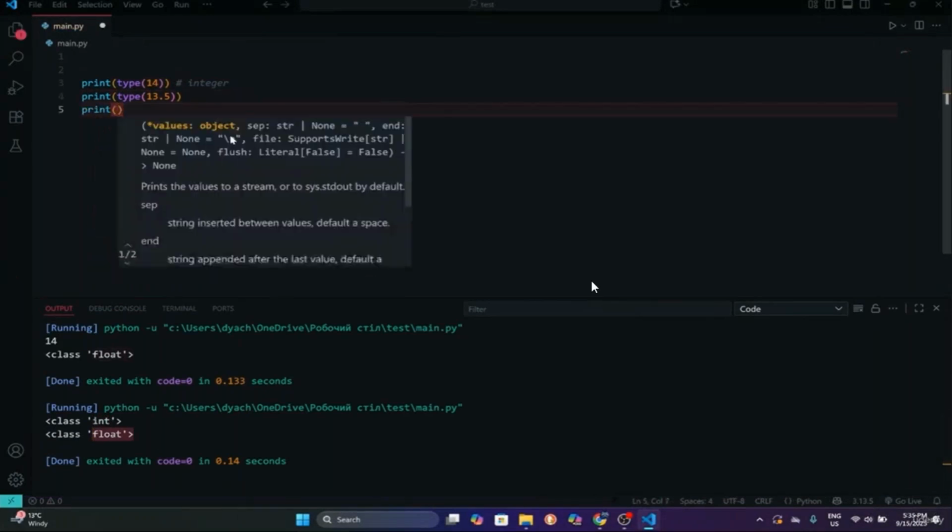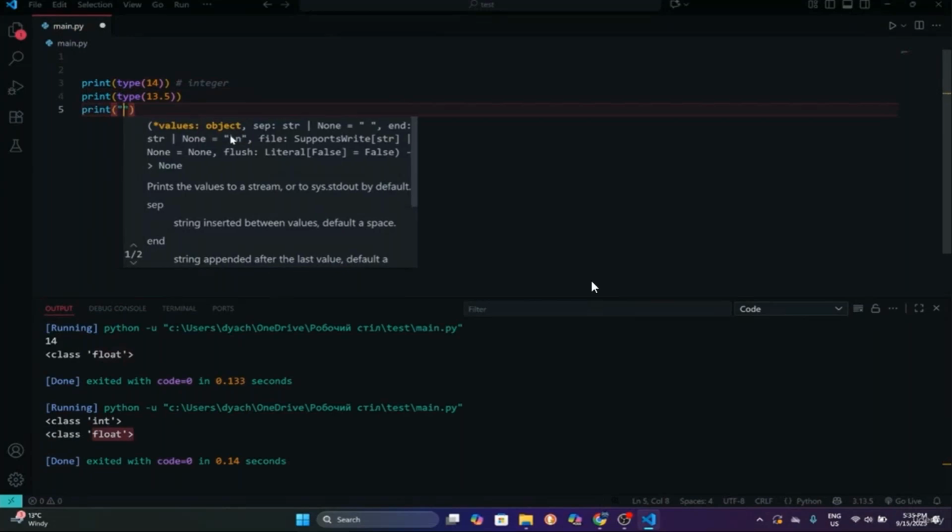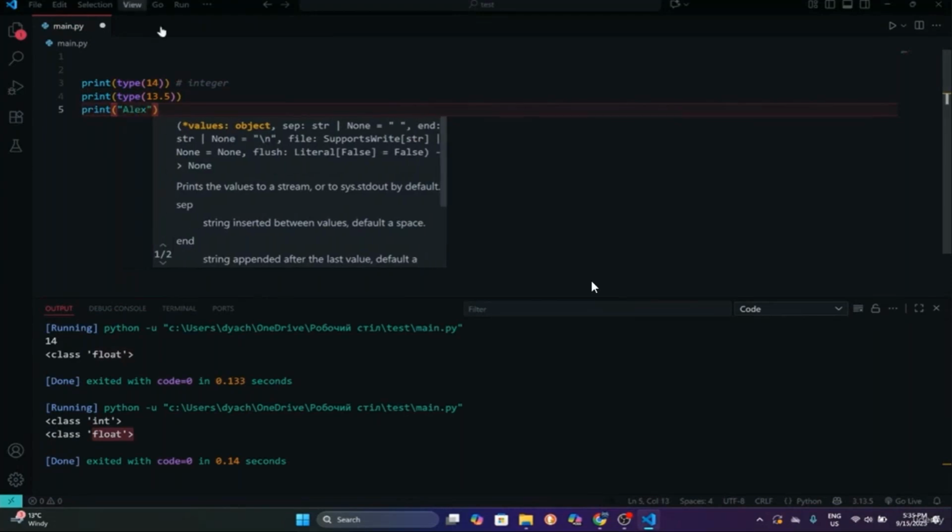So let's use our string. A string is simply a sequence of characters inside of our quotes, single quotes or double quotes. It doesn't matter. For example, Alex, right?